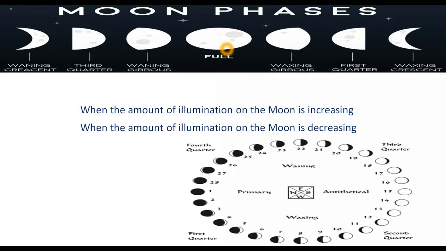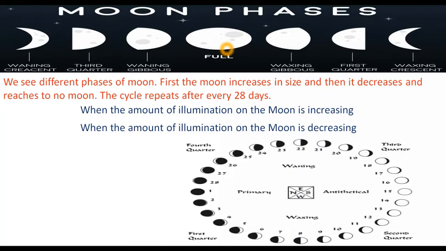From this discussion, we can conclude that the shape of the visible part of the moon changes every day over the whole month. And this change is repeated again and again, month after month. These different shapes of the bright visible part of the moon as seen from the earth are called phases of the moon.